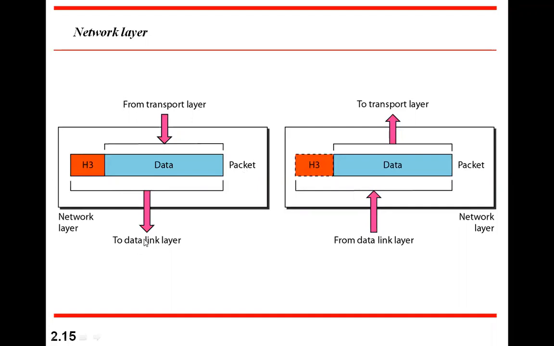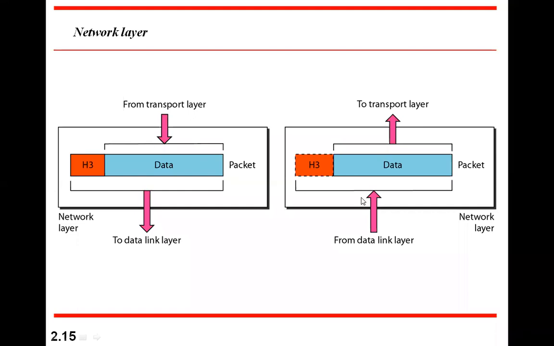That packet is handed over to the data link layer, which converts it into frames. So we are dealing with the packet at the network layer. At the receiving end, the packet is received from the data link layer, it removes this H3 header part and hands over to the transport layer.